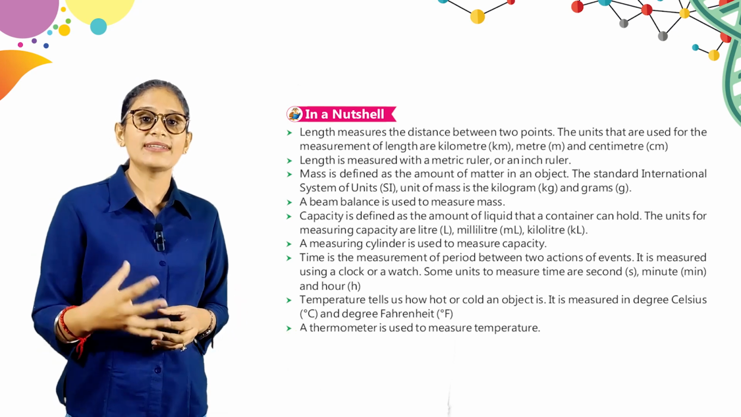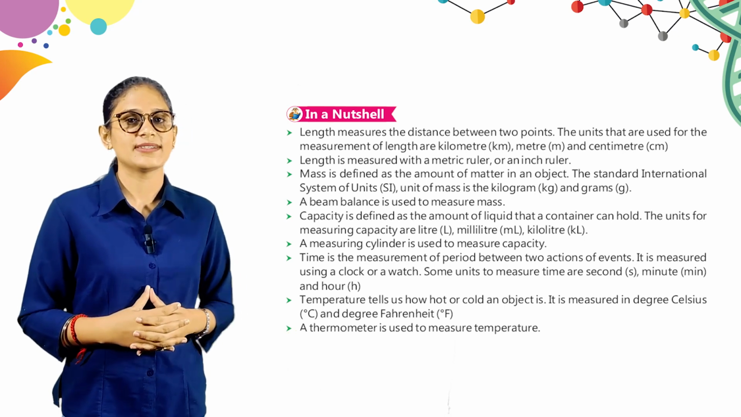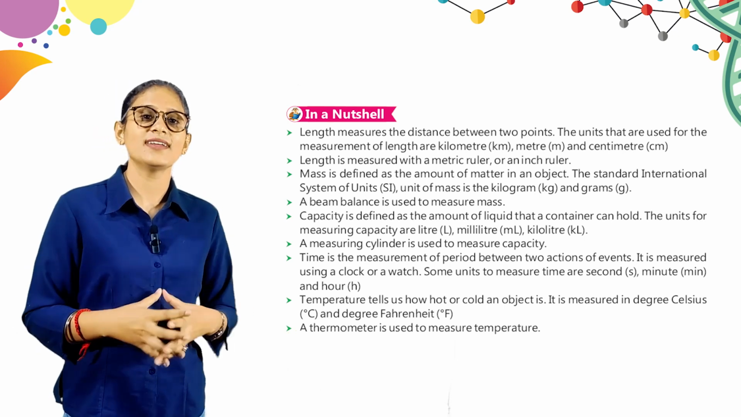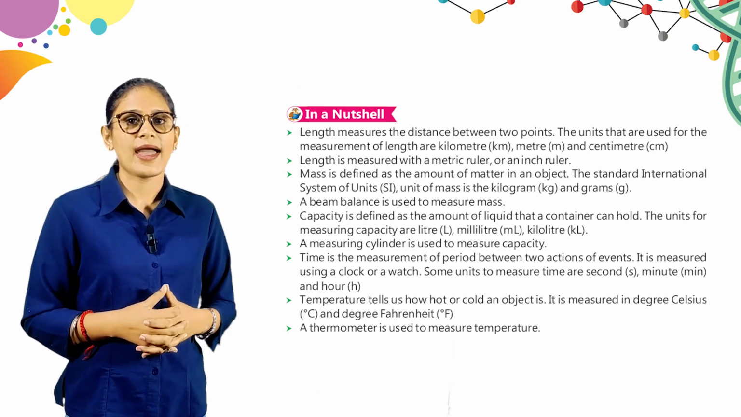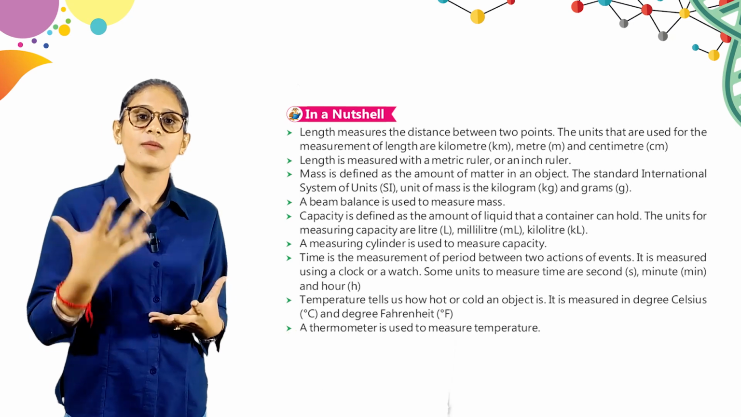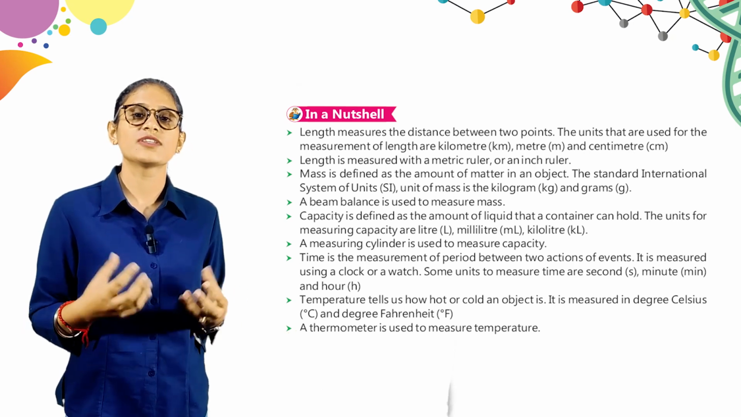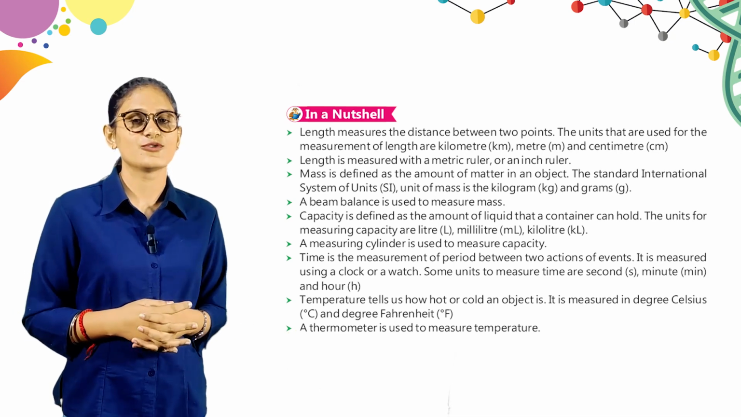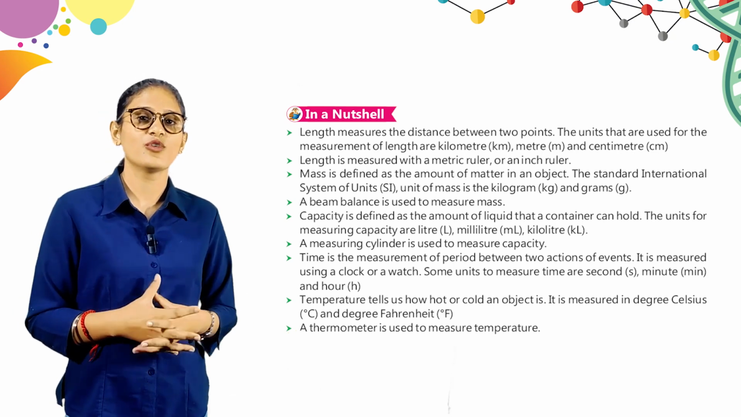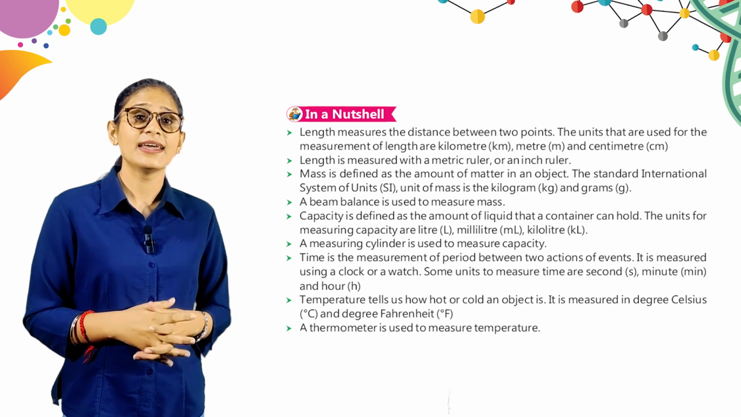Mass is defined as the amount of matter in an object. The standard international units of mass are kilogram and gram. So children, what is mass? The amount of matter in an object, and its standard units are kilograms and grams. A beam balance is used to measure mass. And we use a beam balance to measure mass.